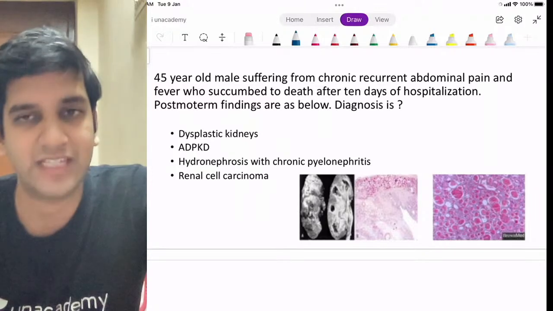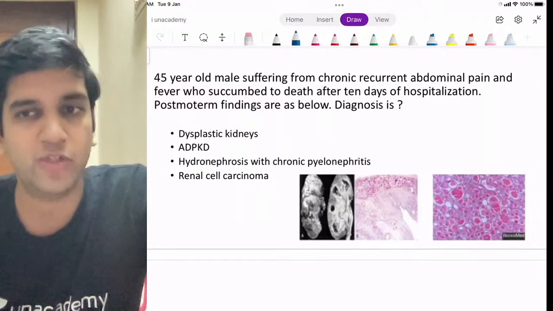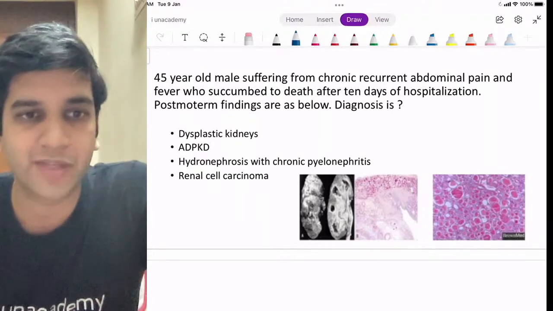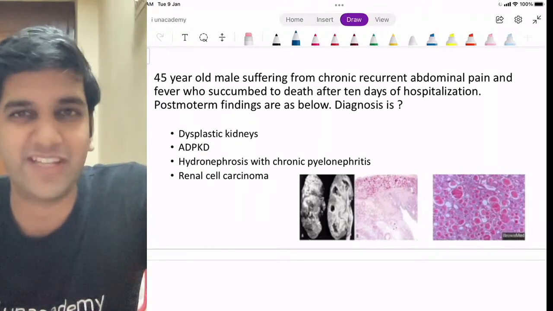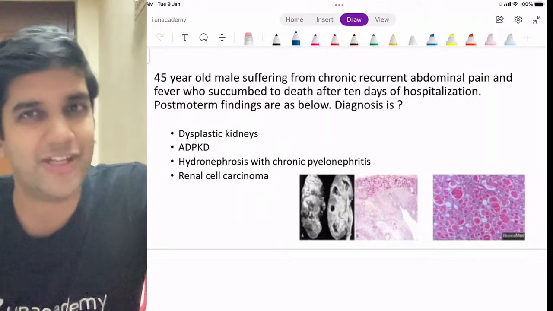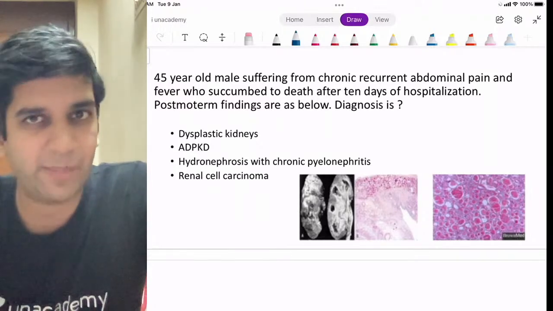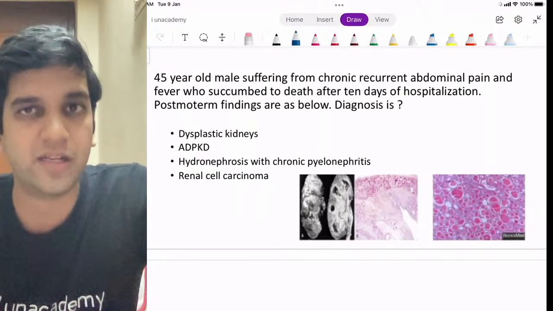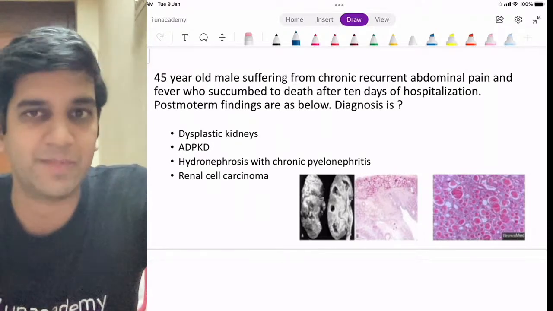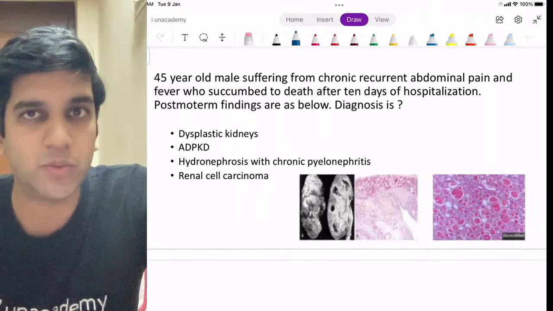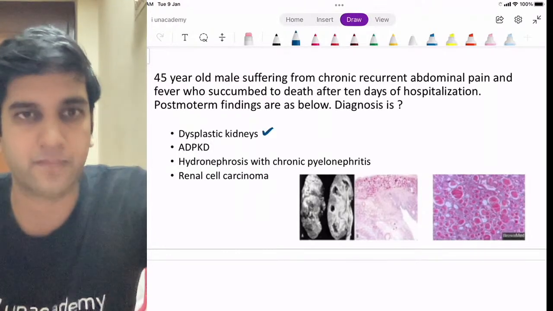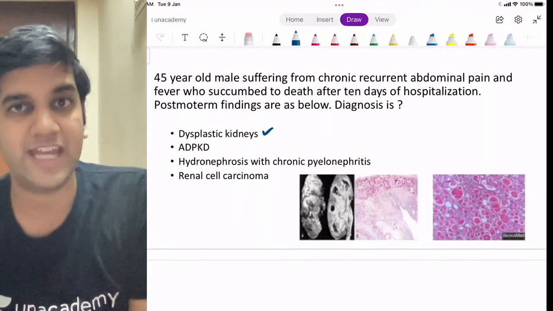And most of you are going to see amazing, right? I'll tell you the easiest way to identify this question. Though this is a PYQ, the images are not good at all. It's a very, very crappy image, right? I'll look at the question. Whenever you have an image-based question in your real exam, don't look at the image first. Image is secondary for me, except if it's a spotter, yes, then image is important. 45-year-old person. What do you think is the age group of dysplastic kidney or multicystic dysplasia? Age group.